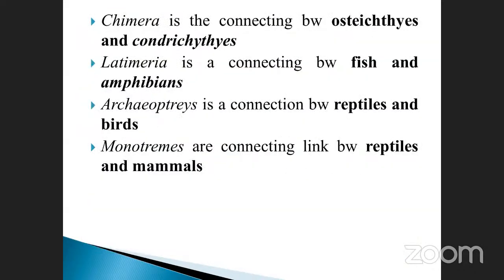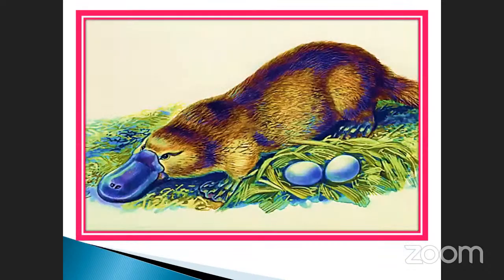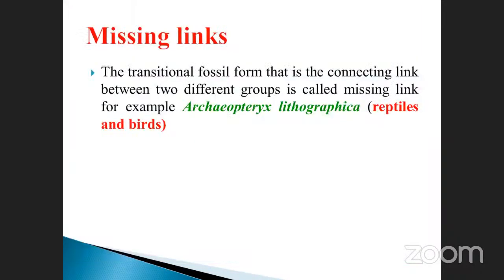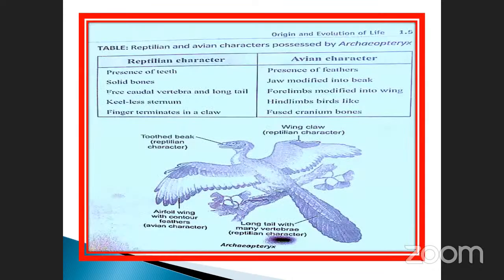And this one is also another thing. The platypus is one of them. Oviparous as well as mammalian characters, both characters are present in it. That is also another special type of characteristic animal. Missing links, we may give examples: Archaeopteryx, Lithographica. The connection between reptiles and birds, both characters are also present in it. Already you saw these things also.